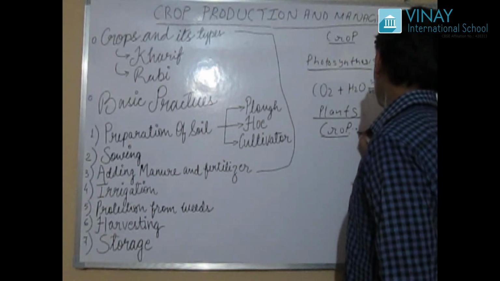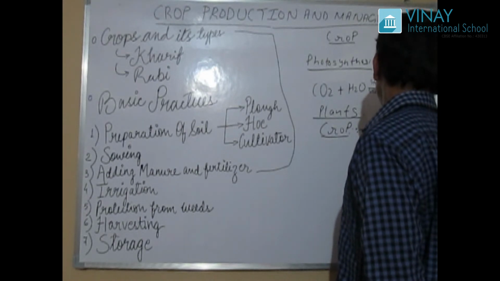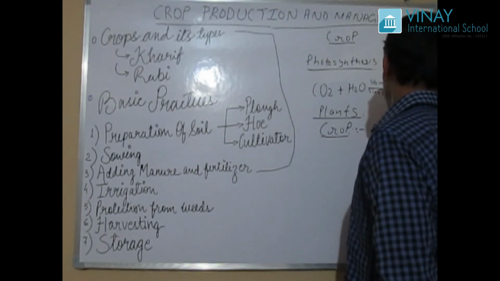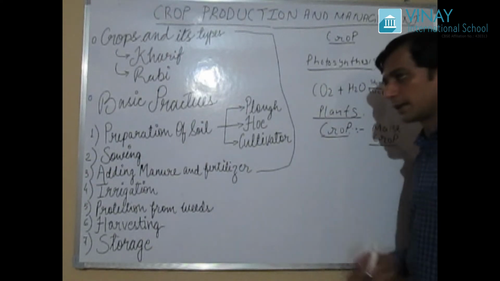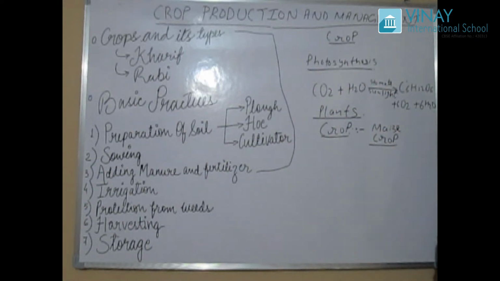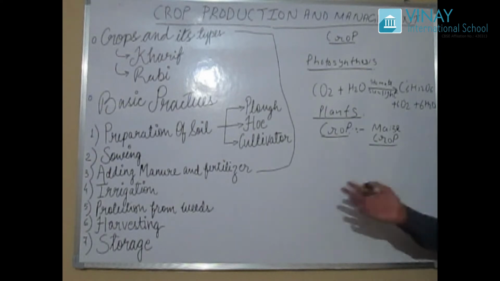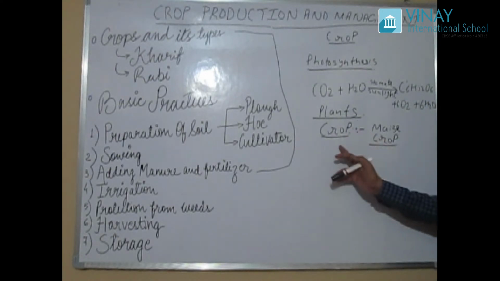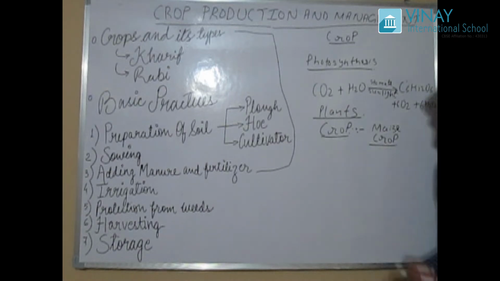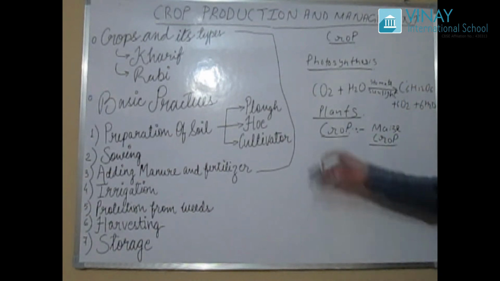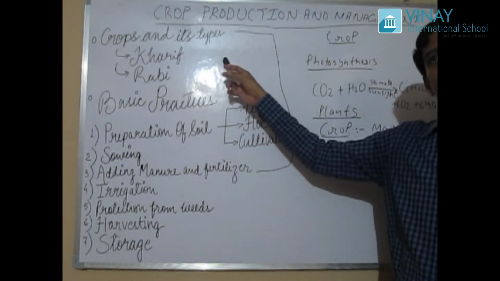What is it called? It is called a maize crop. So, if any type of plant is grown in a large area, it is known as a crop. Up to here I think it is understandable. Now let's go further. Let's see what the types are.